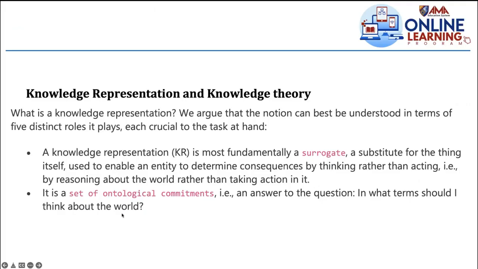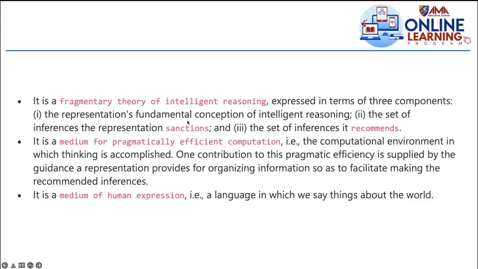In other words, remember these ontological commitments have to do with those techniques. In what terms should I think of the world? Is it in terms of logic? Is it in terms of frames? Is it in terms of semantics? Or is it in terms of rules? That's the context of these ontological commitments, but we'll discuss more about this later as we pass through. This one is the fragmentary theory of intelligent reasoning. That's the third that we will discuss.